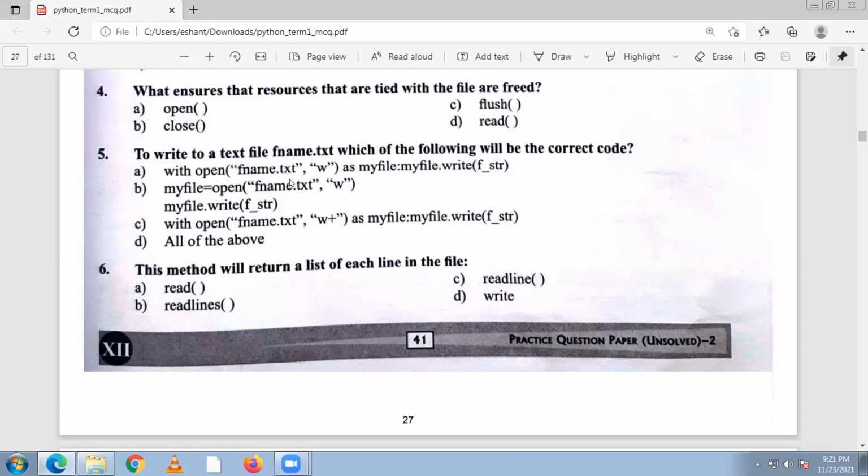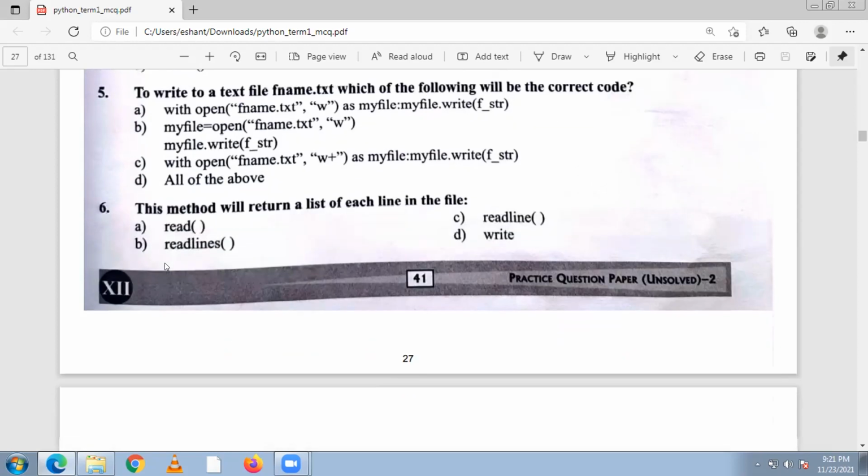With open, write mode, file name, yes, the first one is right. Second one, my file open, file name.txt, write mode, my file write object, the second one is also right. With open, file name, read and write is okay. So all 3 of these are right. So the answer is D.